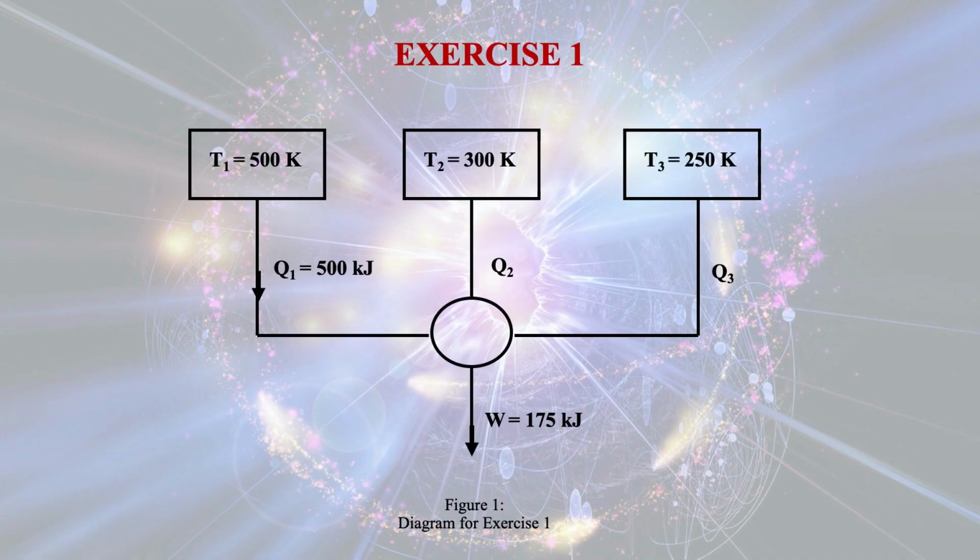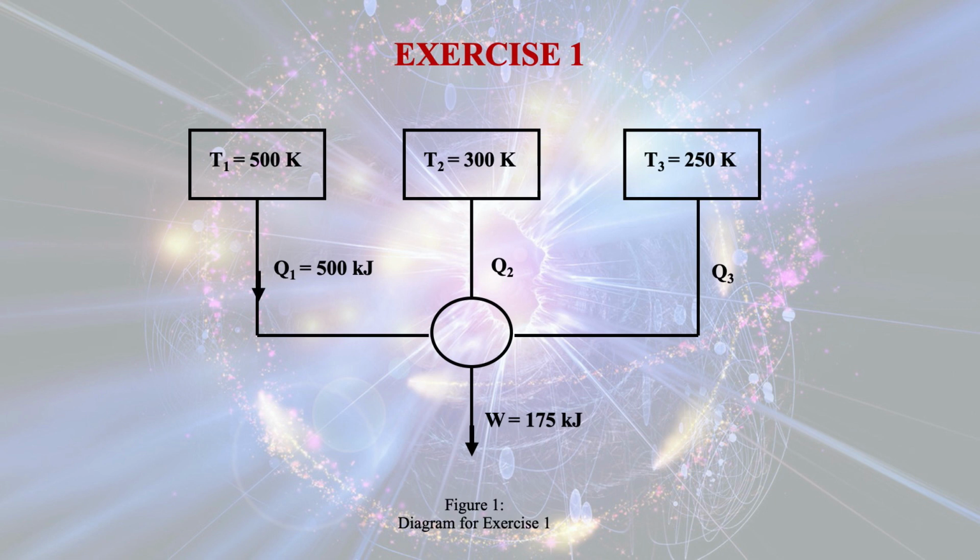So this is the diagram for exercise 1. Here there are three reservoirs. One is T1, equal to 500 Kelvin, T2 is given as 300 Kelvin, and T3 is 250 Kelvin. Q1 is the heat coming from the first reservoir, that is 500 kilojoule, and this is the engine producing work, that is 175 kilojoule.